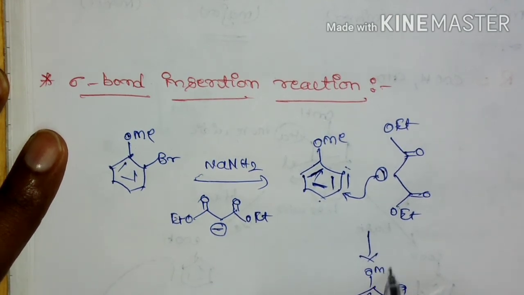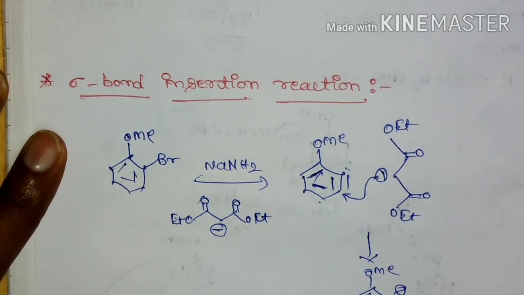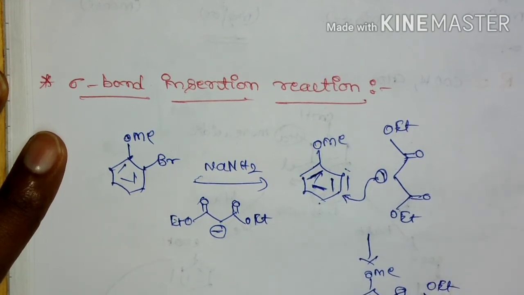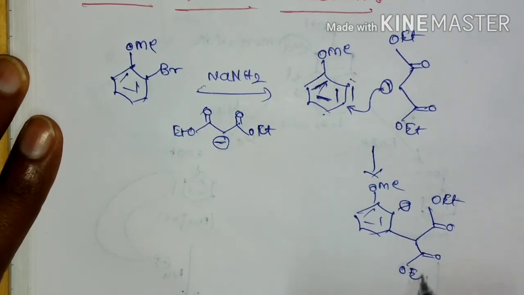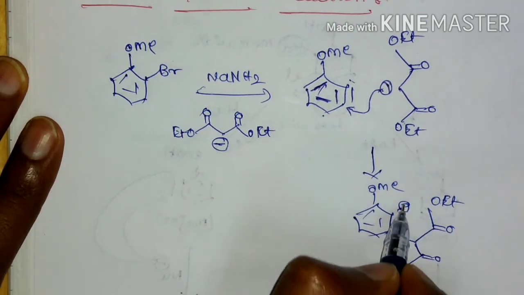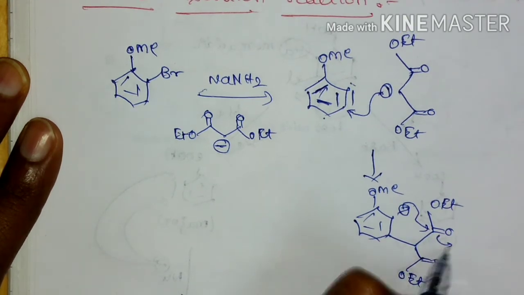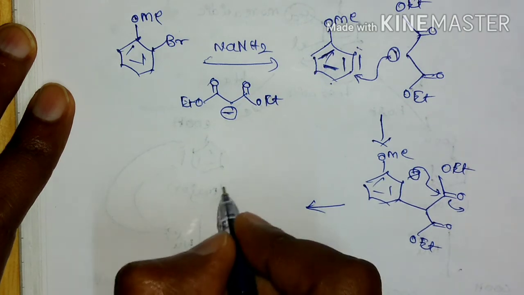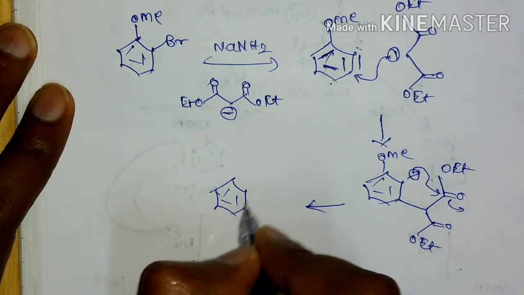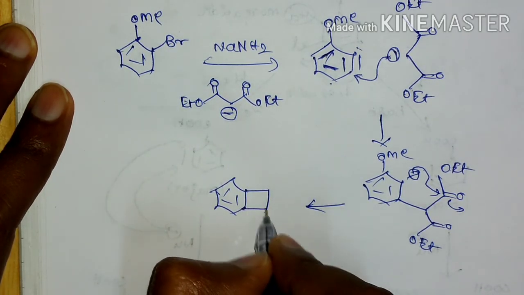This anion will be formed and this group will attach here. Now this anion is going to react with this carbonyl group and it is going to form